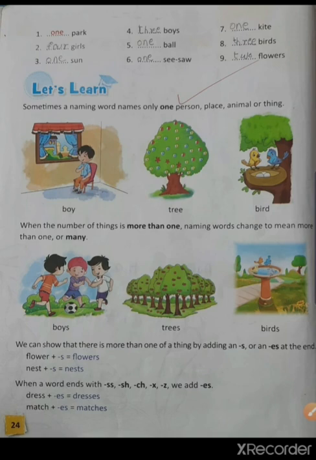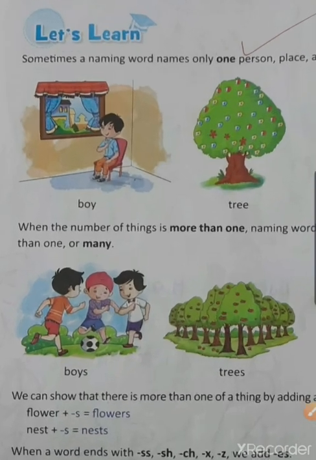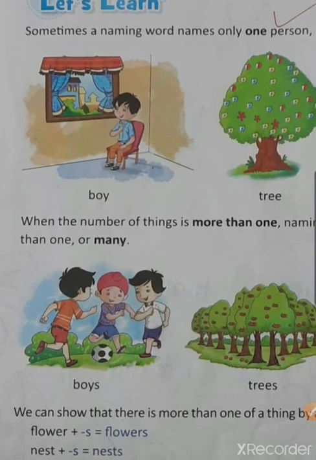We can show that there is more than one of a thing by adding an s or an es at the end. For example, flower plus s is equal to flowers. Nest plus s is equal to nests.